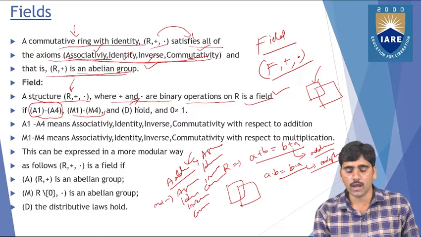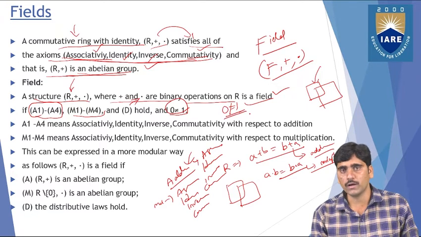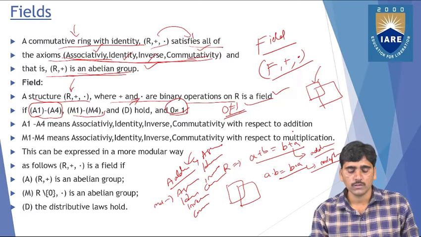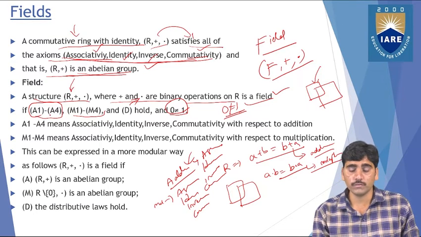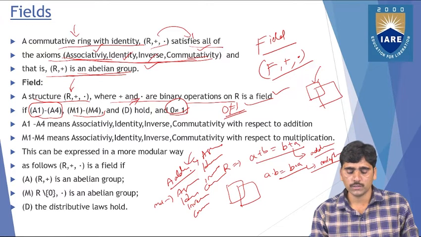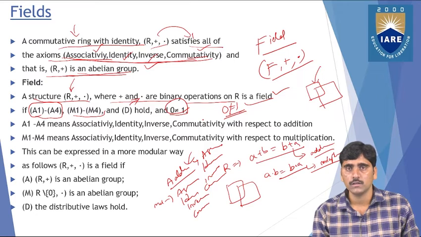And the distributive law also holds, and 0 not equal to 1 should be followed. So if it follows A1 to A4 with respect to the addition, M1 to M4 with respect to the multiplication, and the distributive laws hold, so if it satisfies all the conditions,